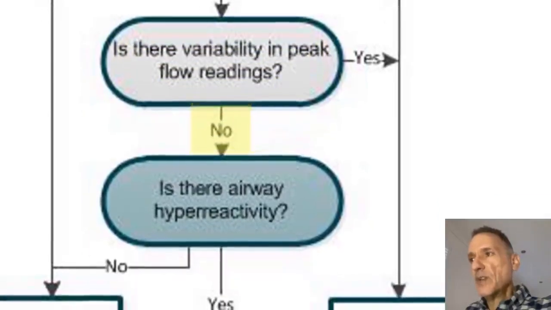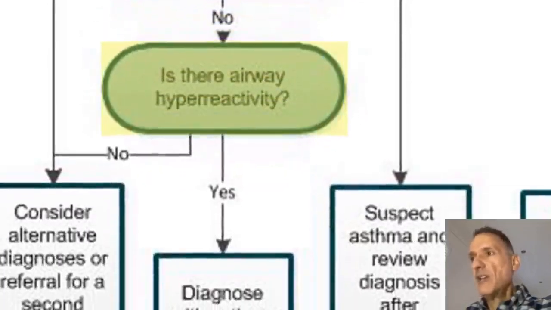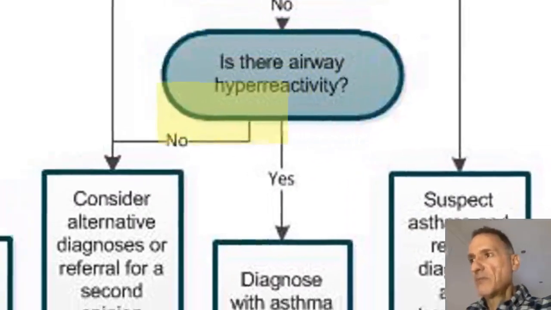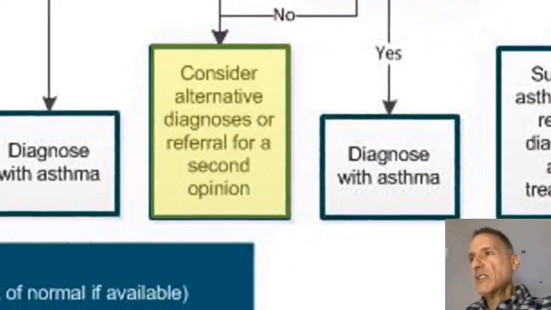And if there is no variability, then there will still be diagnostic uncertainty and we will need to check airway hyperreactivity, which will confirm or exclude asthma. So if there is no hyperreactivity, we will consider other diagnosis or referral for a second opinion, because we would not have any positive test results for asthma, given that fractional exhaled nitric oxide borderline levels are not considered as a positive test result on their own.